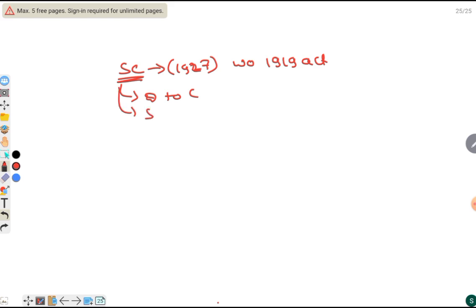The Simon Commission was formed in 1927 to look into the working of the 1919 Act. The Simon Commission gave recommendations, for example, diarchy to be continued, separate electorate for Muslims to be continued, and voting rights to be through universal adult franchise. These are the recommendations given by the Simon Commission.